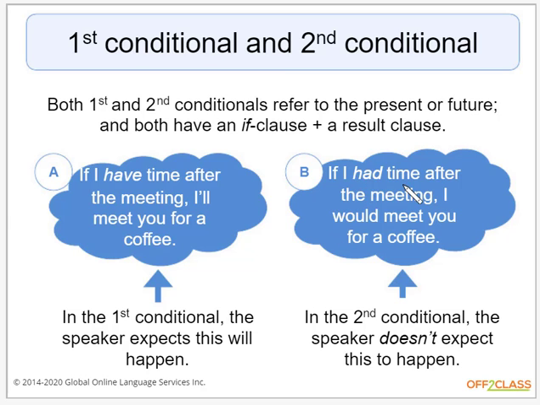If I had time after the meeting, I would meet you for a coffee. In the second conditional, the speaker doesn't expect this to happen. That's the difference between the first and the second. The first is that we believe something's going to happen. The second is that we don't believe something's going to happen. Okay?